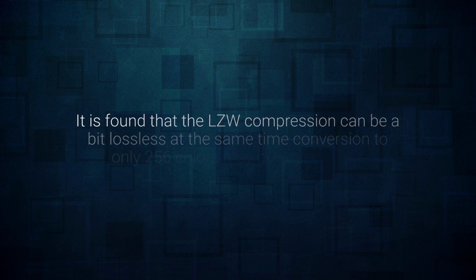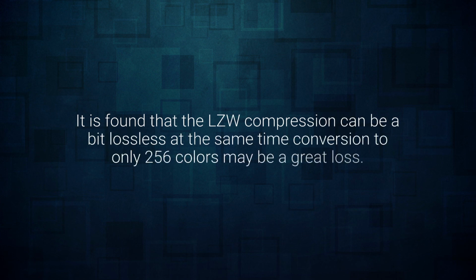The solid graphic colors in the GIF file format come with an optimum compression technique. This is availed for solid colors because objects of a particular color can be compressed with LZW. It is found that LZW compression can be a bit lossless. At the same time, conversion to only 256 colors may be a great loss.